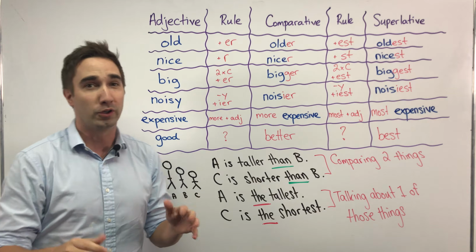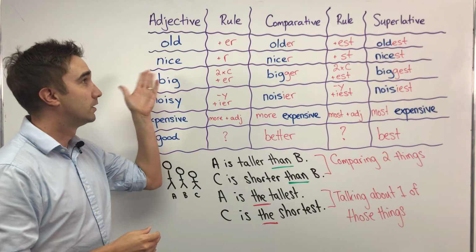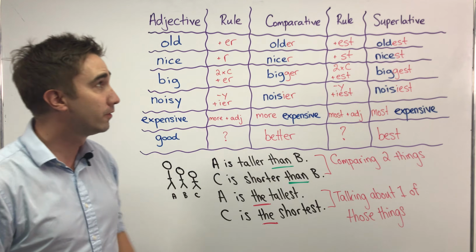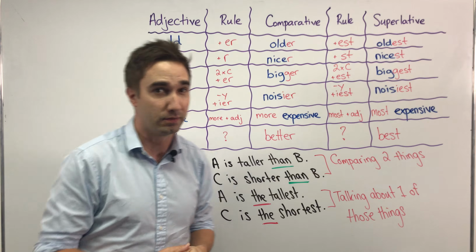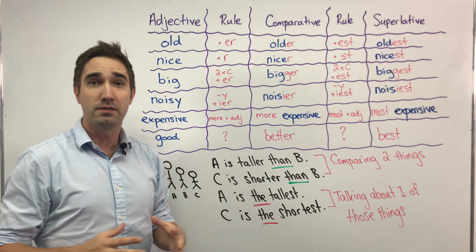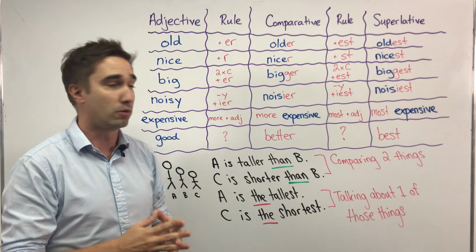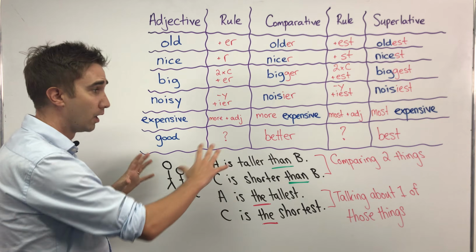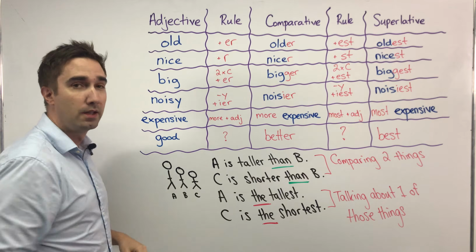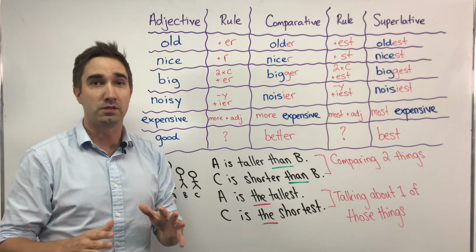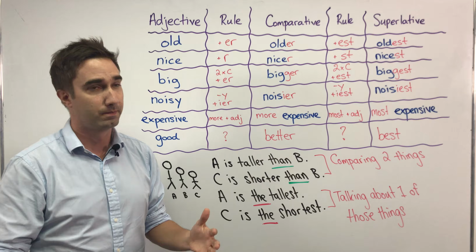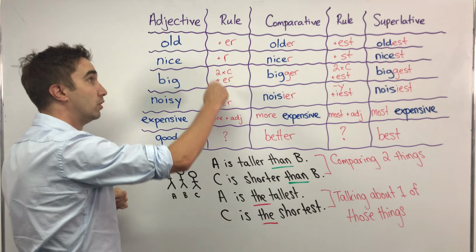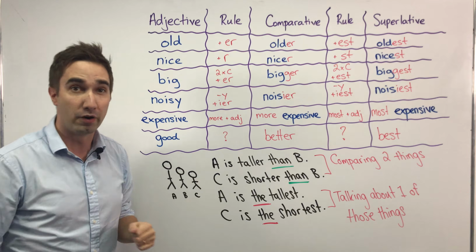All right, today we're going to talk about adjectives, but not just any adjective, comparative and superlative adjectives. Now we use these when we're comparing things or when we're talking about a group of people. We'll get to the examples in a second. This video is mainly focused on the spelling rules. So first we're going to go with adjective and then the rule and then how we spell the comparative.